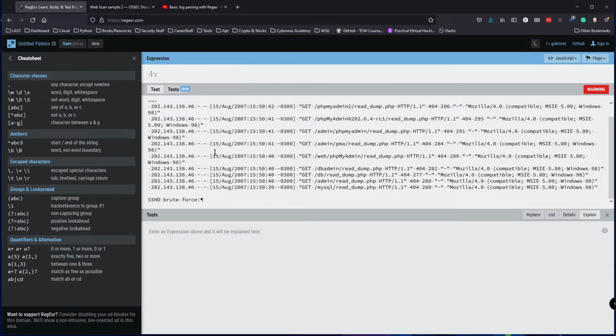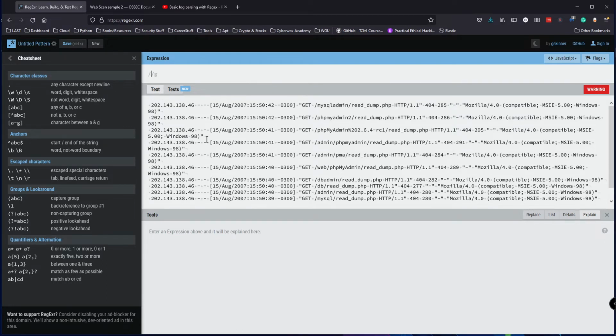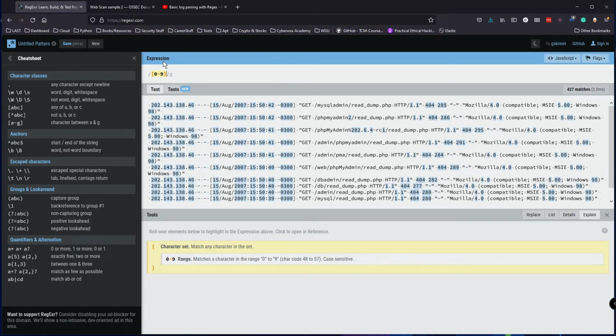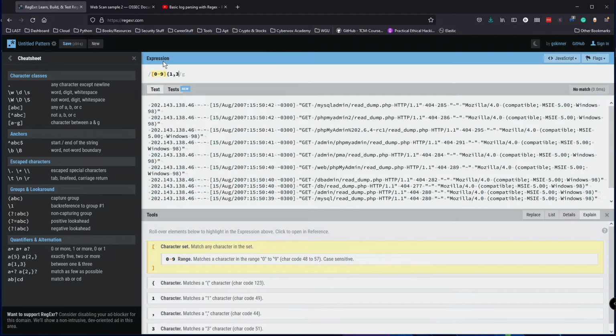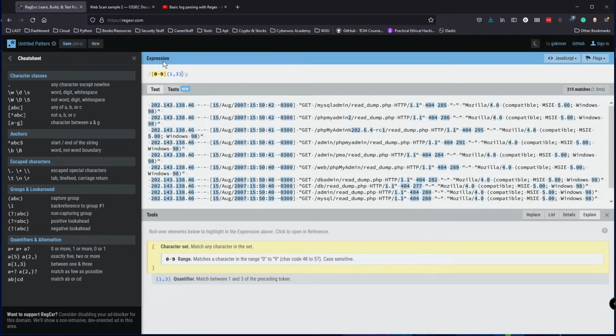All right, cool. So okay, let's start with the IP address once again. So we're looking for an IP address. So let's try to filter for a number between 0 and 9, and then between 1 and 3, and then also we have to escape the period, and then we have to copy this again so that we don't have to type it multiple times.